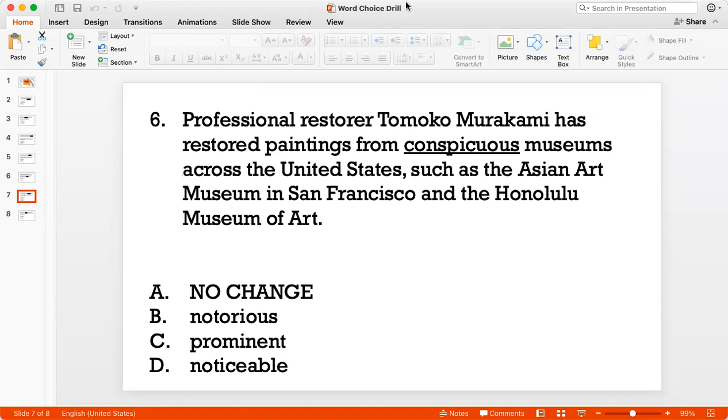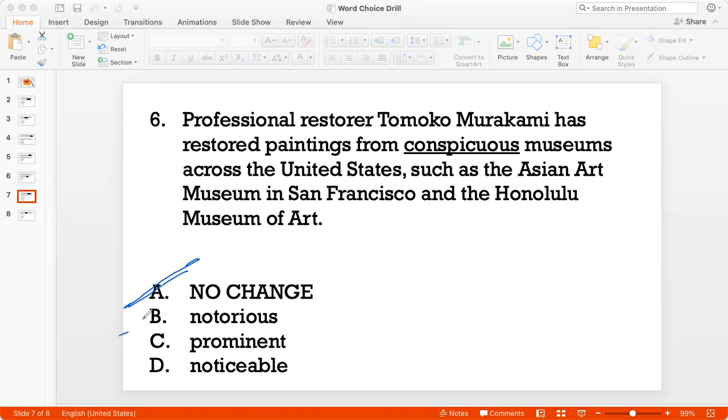So the word conspicuous does not fit that context because to be conspicuous is to basically shine out, right? So for example, something that appears different from others. A very common phrase in English is that he was conspicuous by his absence, which means that he was expected to be present, but since he was not, it was noticed by everyone. So to be conspicuous is to be noticeable, something that strikes the eye. That doesn't make sense because here I'm not talking about being noticeable. Here I'm talking about well-known, respected institutions.